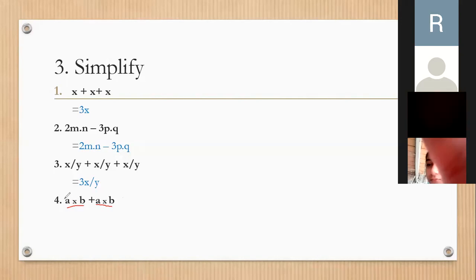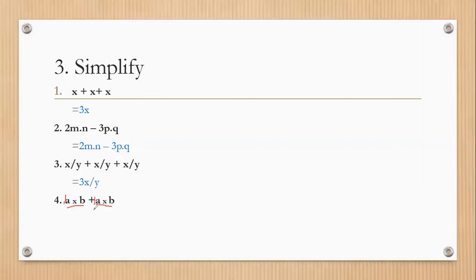If no coefficient is written, I can write 1. What is a coefficient? The factor, the number, which is written with the variable. If no coefficient is there, I can say that there is 1. That means it is 1ab, 1ab. So the answer will be 2ab.